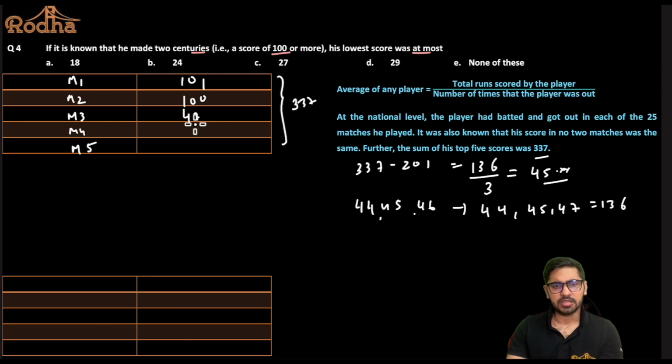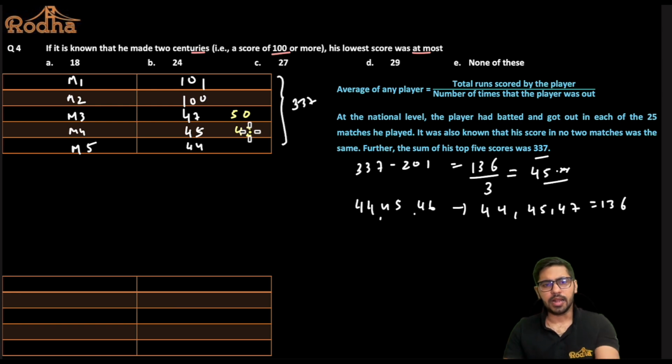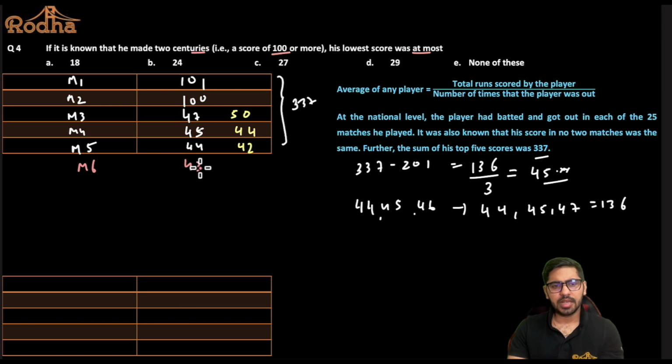Now why have I taken these scores? Because I'm trying to maximize his lowest score. Suppose I would have taken this as 50, and then this as 50, so this would have become 42 in that case. Or maybe I'll make this 44, and this maybe 42. Now in that case, what will happen? In the white case, the score of match 6 is going to be 43, and in the yellow case, the score of match 6 is going to be 41.